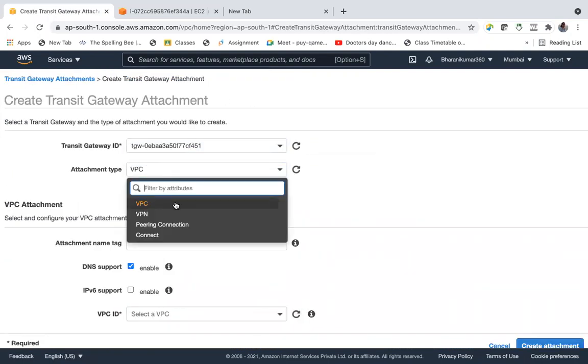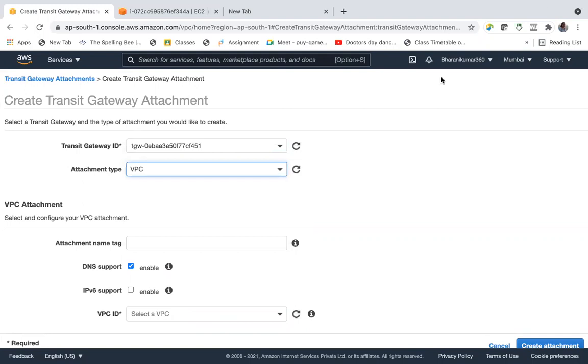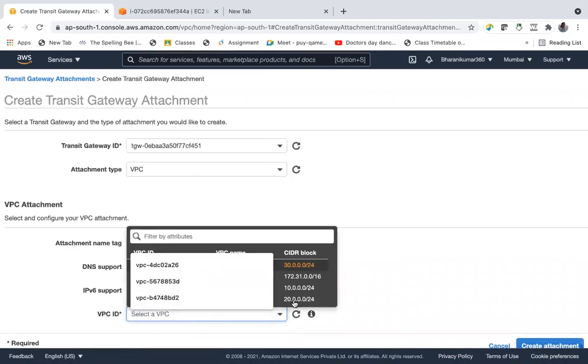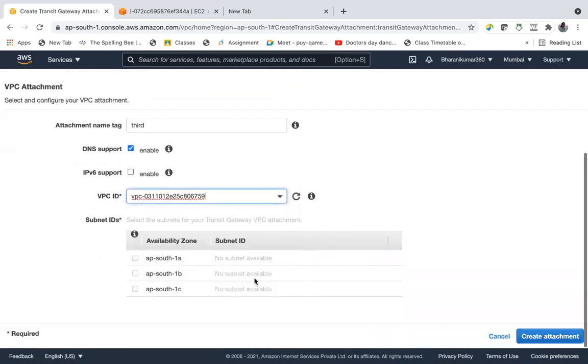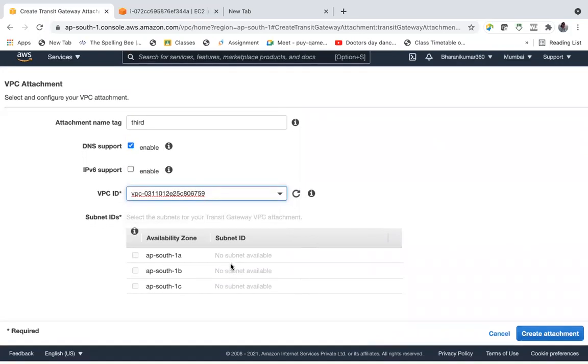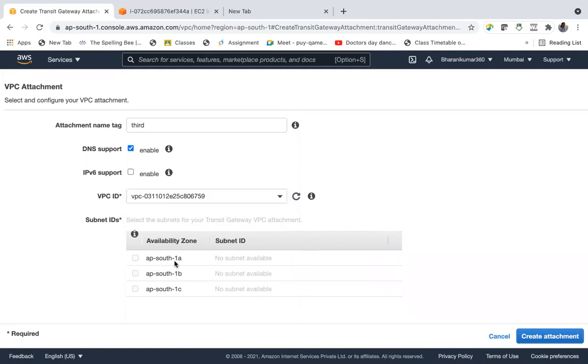Transit gateway, VPC only. Third. VPC ID, this one. Subnet IDs. Oh, there is no subnet ID. These are subnet IDs anyway. Create attachment.